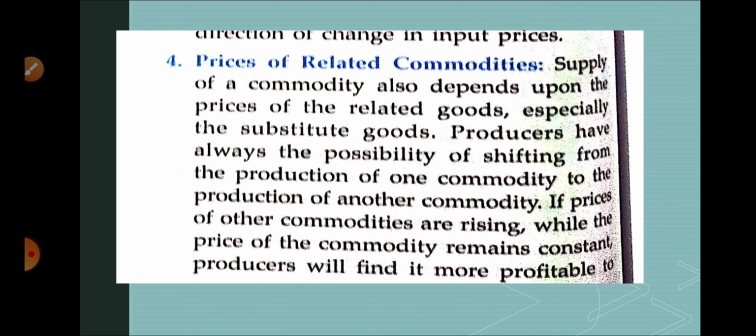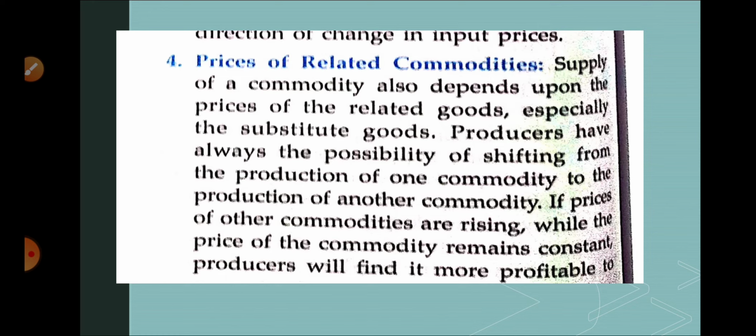Why? Because the consumer will shift from one product to another, because both products are closely related to each other. So in that case he has the option. If you increase the price, then the consumer will shift to the substitute goods.